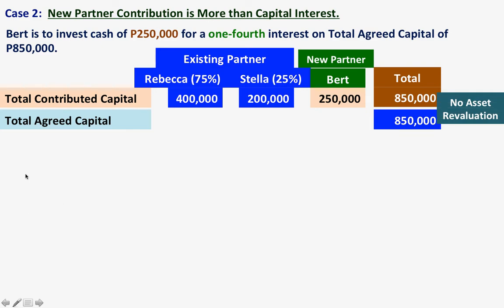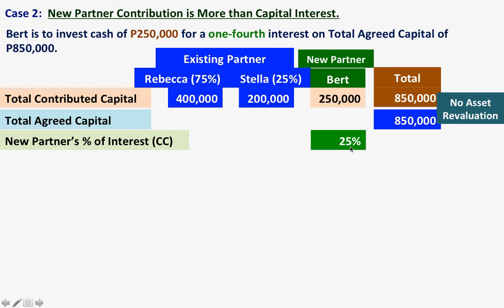The next thing that we have to determine is the percentage of interest, the capital credit in terms of percentage. In terms of percentage, Bert will be given 1/4, so that is still 25%. And now, let us determine the new partner's capital credit.